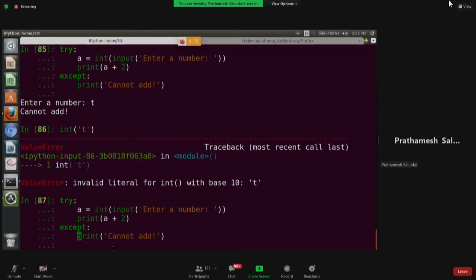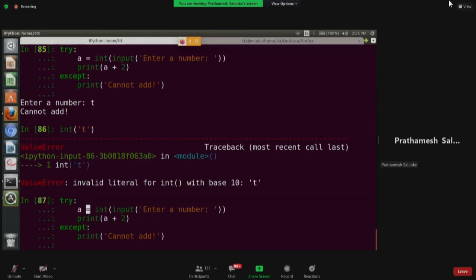But right now we did a very simple thing like we had some exception and we handled it fine. But there is a good way as a programmer. We should always mention what are the exceptions that can be raised by Python. So it is always a good practice, because now see what is happening. It is saying cannot add.